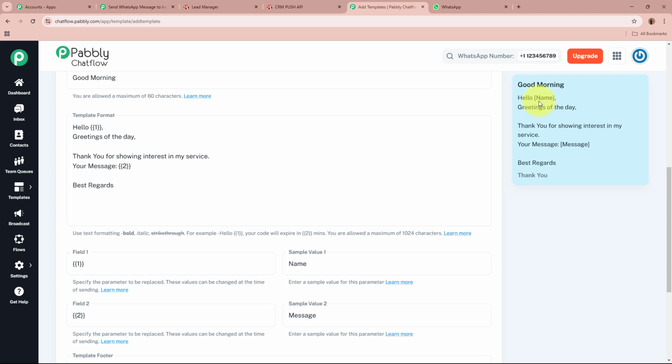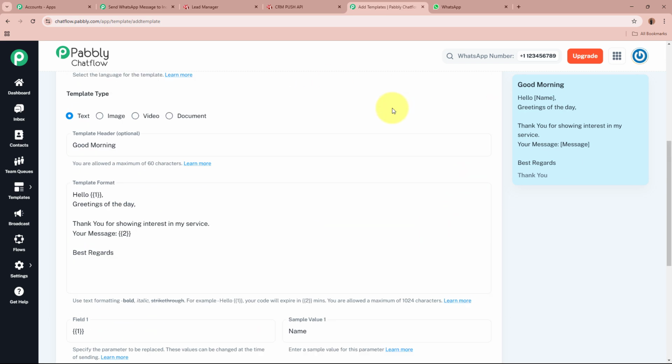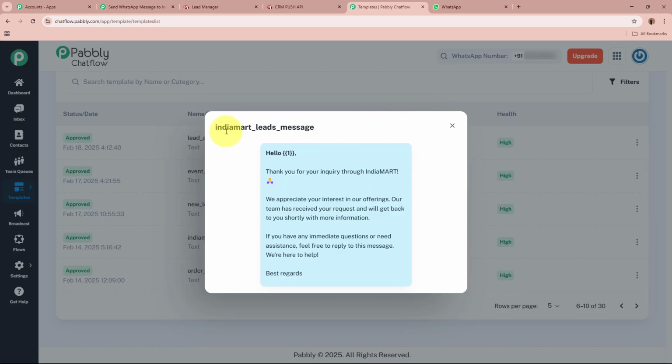Okay, in this body we have received the first variable, that is the name, and the second variable, that is the message. And as I'm going to click on the submit button, this template is going to be created. And as this was a test template, I have actually created a WhatsApp message template for sending towards my IndiaMART lead. So I'm going to show you the template that I have created. So this is the template that I have created in the name of IndiaMART leads message.